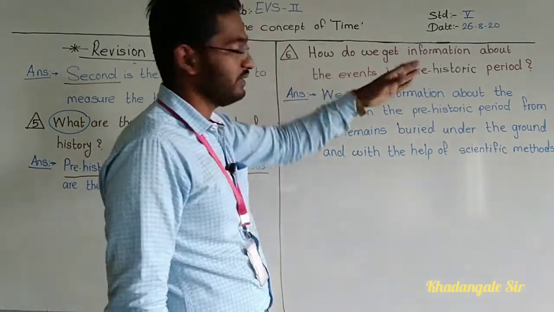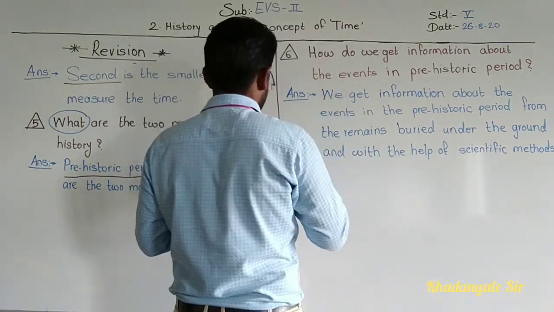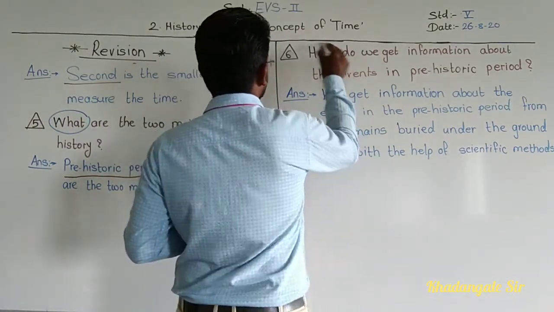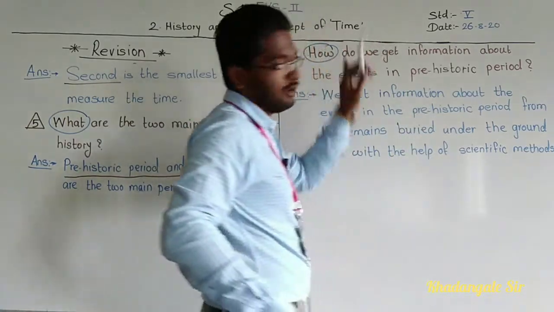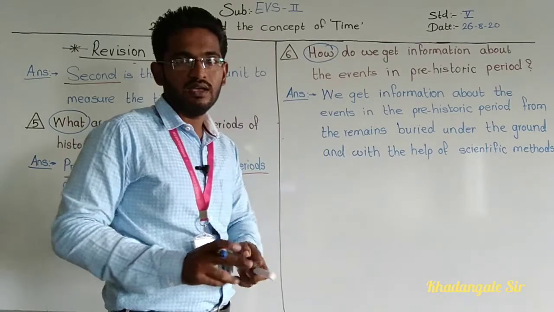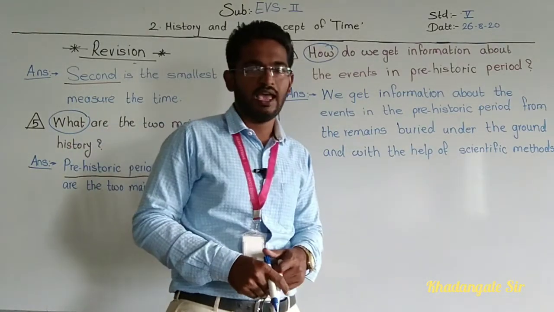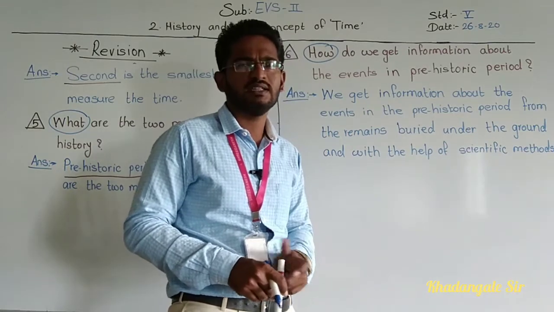So we have to start with the question. See, remove this how. Helping verb also we don't have to take immediately. You are learning English helping verbs. Do is a helping verb. Okay, am, is, are, was, were, these are the helping verbs.